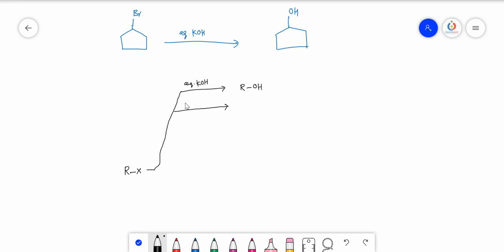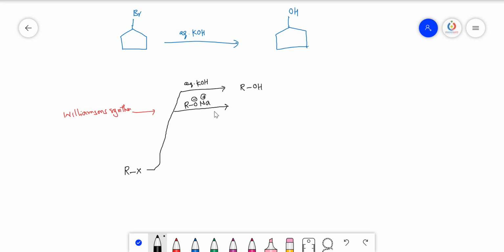Next, subject it to R-O⁻ Na⁺. What is the name of this reaction? The alkyl halide with sodium alkoxide is called the Williamson synthesis, Williamson's ether synthesis.